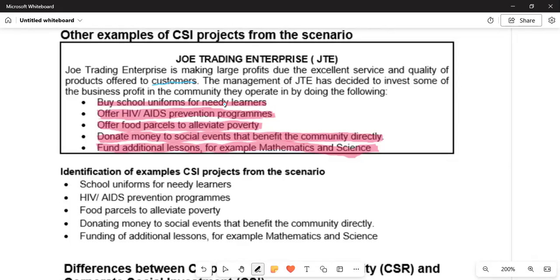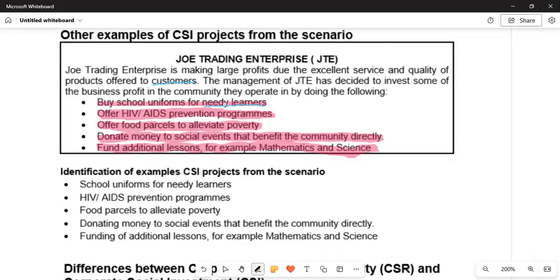They buy school uniforms for needy learners, those struggling learners. So they try to help them with uniforms. That is very important. They offer HIV and AIDS prevention programs. So they come up with those programs which are going to help the community to prevent such, because that is a pandemic disease which outbreaks on a large number of people.